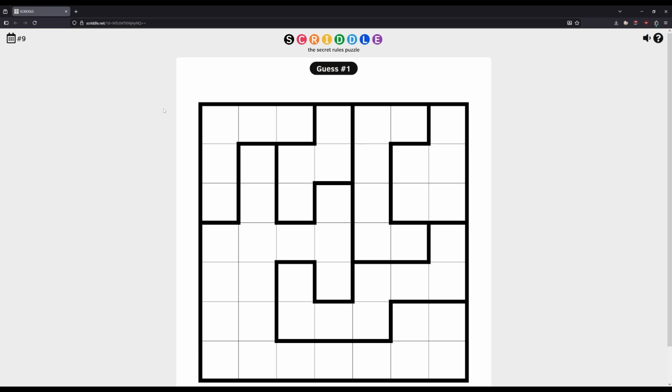We can click guess, and then Scriddle will tell us whether we were correct. Maybe we just got correct on the first time. Or it might tell us, for example, well, actually you broke this rule, and it will try and highlight which part of the grid we broke. So essentially what we're trying to do is solve a puzzle without knowing how it works. But the extra information that's going to help us solve it is the hints about what is or isn't right about our solutions. So it's an interesting way of approaching puzzle solving.